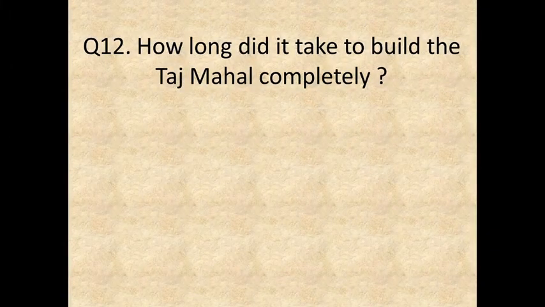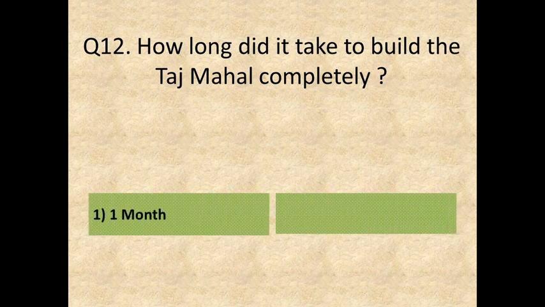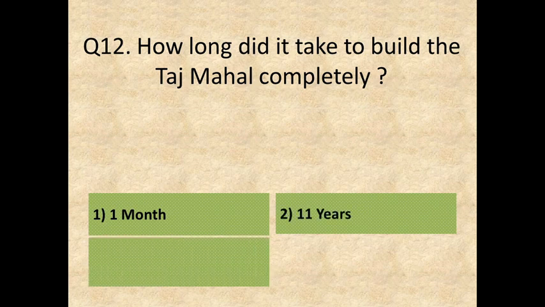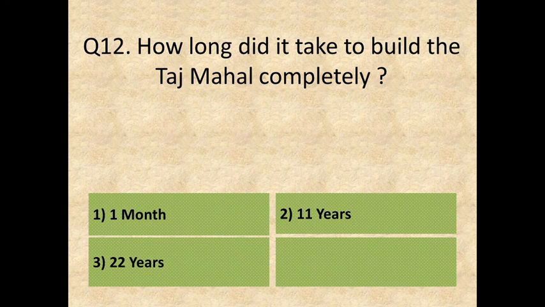Next. Question 12. How long did it take to build the Taj Mahal completely? Here are your options. Option 1, 1 month. Option 2, 11 years. Option 3, 22 years. Or, Option 4, 100 years. The correct answer is, Option 3, 22 years.